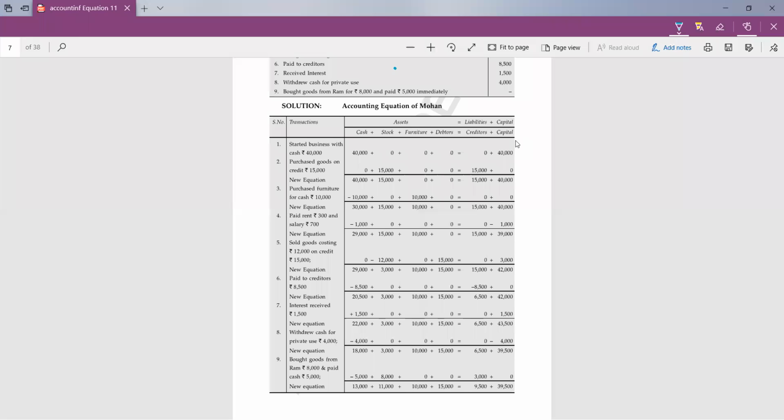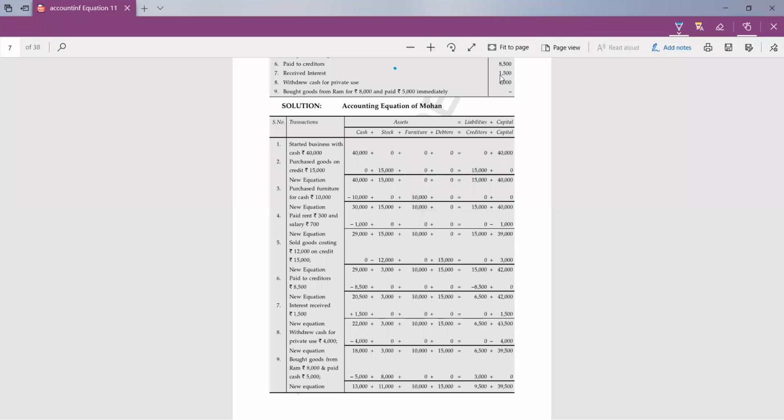Okay, students. Now again find the new equation and check whether both sides are equal or not. Please check it. Yes, 29,000 minus 8,500 is equal to 20,500, plus 3,000, plus 10,000, plus 15,000, is equal to 15,000 minus 8,500, which is 6,500, and 40,000, no effect. 42,000, no effect. Okay, now I'm going to the seventh transaction, received interest.